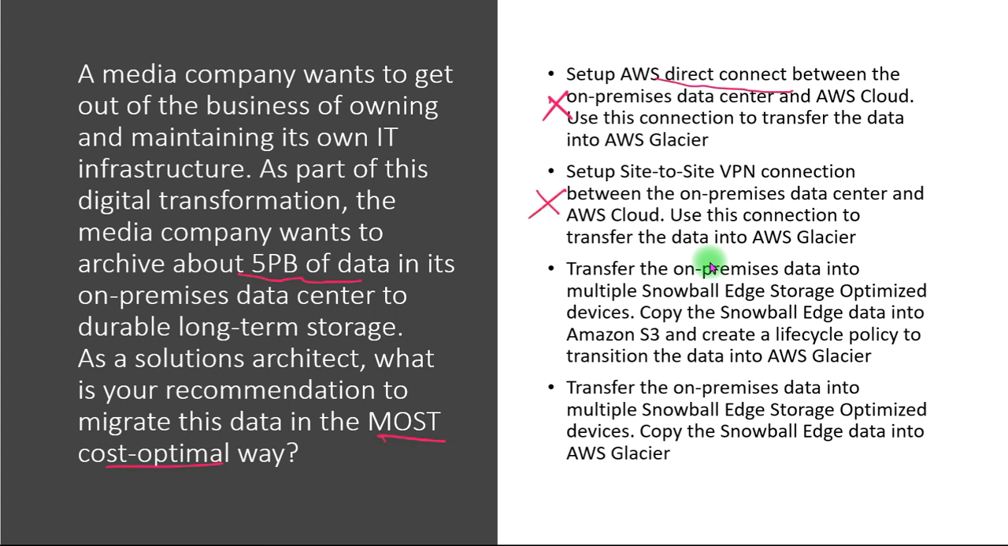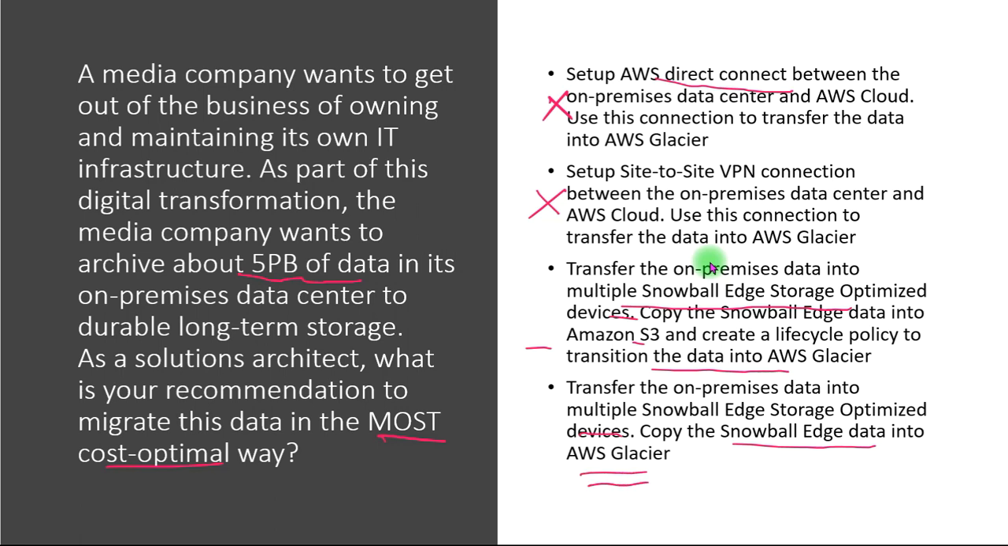So we will not go for this option also. Next option we are having: transfer the on-premises data into multiple Snowball Edge storage optimized devices, and after that copy the Snowball Edge data into Amazon S3 and create a lifecycle policy to transition the data into AWS Glacier. This option seems correct to me, but for the timing we will not go over this one. Let's check the last option: transfer the on-premises data into multiple Snowball Edge storage optimized devices and copy the Snowball Edge data into AWS Glacier.